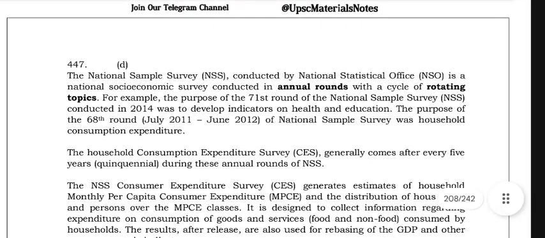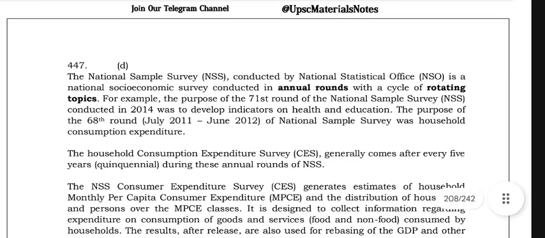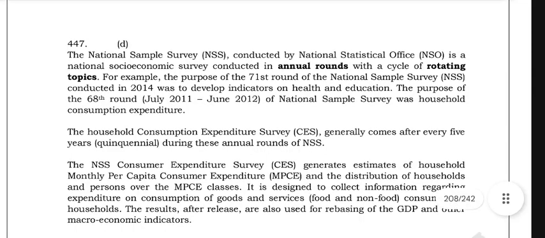For example, the purpose of the 71st round of the National Sample Survey, NSS, conducted in 2014 was to develop indicators on health and education. The purpose of the 68th round, that is July 2011 to June 2012, of the National Sample Survey was household consumption expenditure. The household consumption expenditure survey, that is CES, generally comes after every 5 years, that is quinquennial.